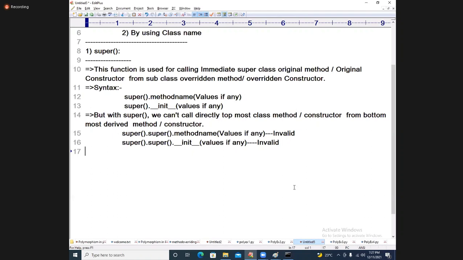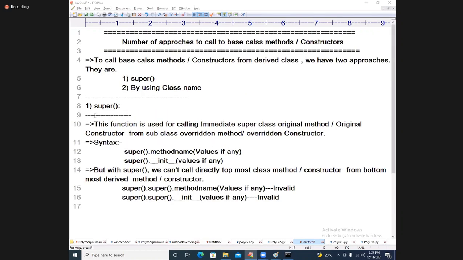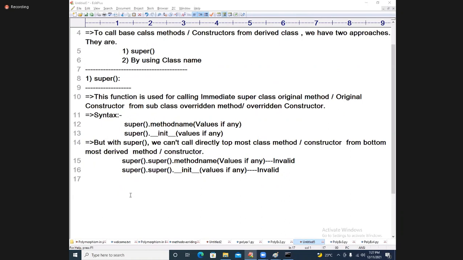Come on to the point of it. Here we are getting this super function, we will use it. Good. So super function importance we understand. It is applicable for calling one function at a time.